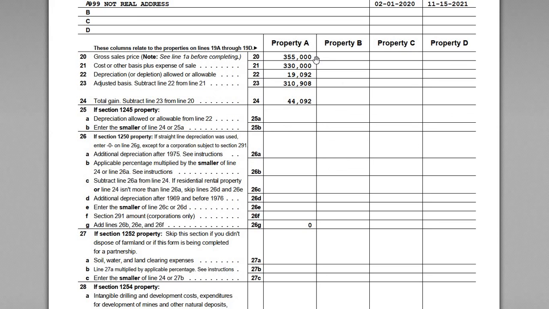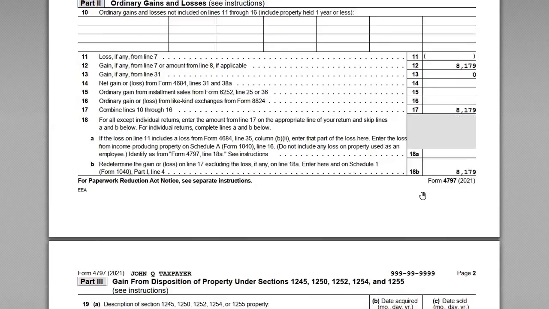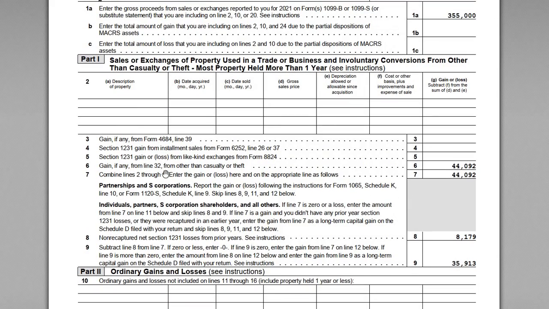So John sold the property for $355,000. His initial cost plus expenses of sale was $330,000. The amount of depreciation he took over the course of the holding period of the property when it was placed in service as a rental property, $19,092. So his adjusted basis is the 310 number. So the total gain here is gross sale price over the adjusted basis, $44,092. Now that number flows up here to line 6, right? So we have our gain from line 32, 44,092.